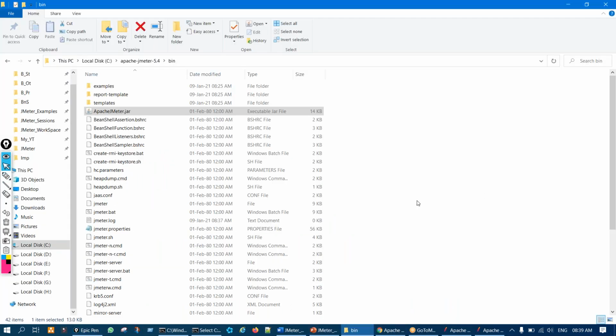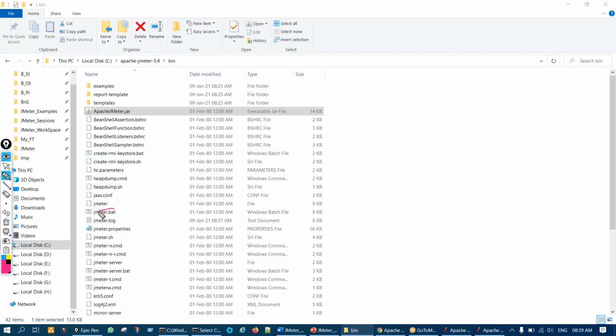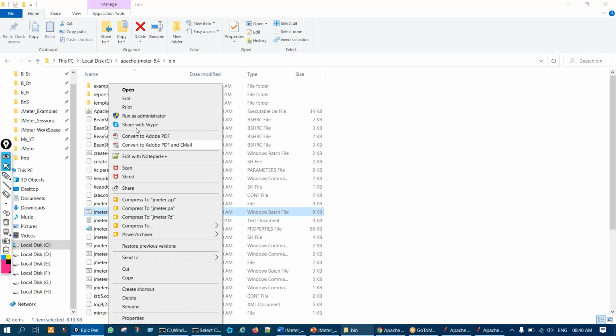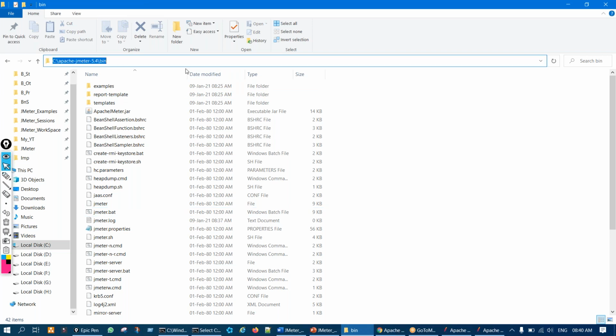It means that in your system, when you just try to double click this, maybe it's not opening. So what we can do is there are two options. Either you right click and you see run as administrator, but in your office laptop you cannot run this as an administrator. Okay, so then you can launch it using non-GUI mode. That is what, using command prompt. Okay, via command prompt CLI mode by going to the bin directory and just launching it.